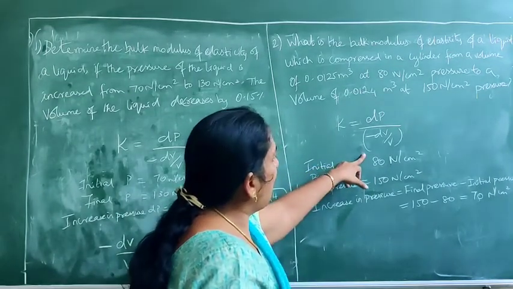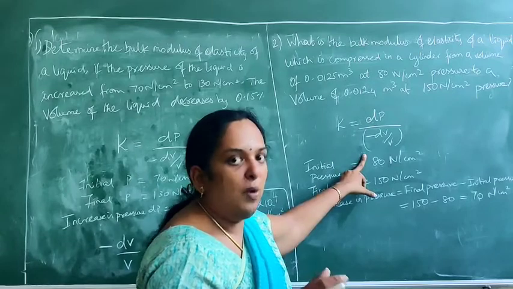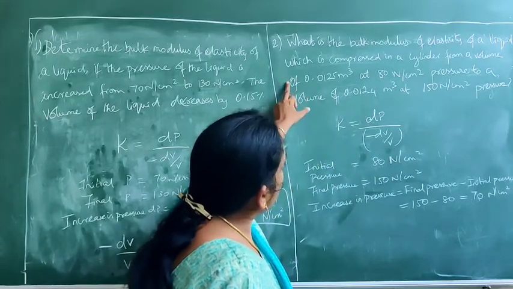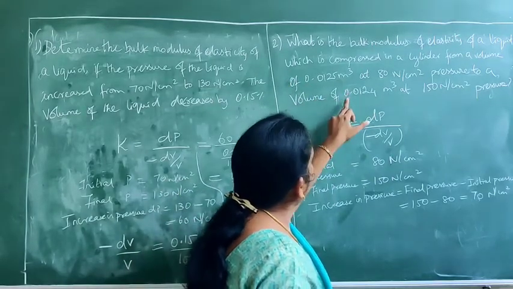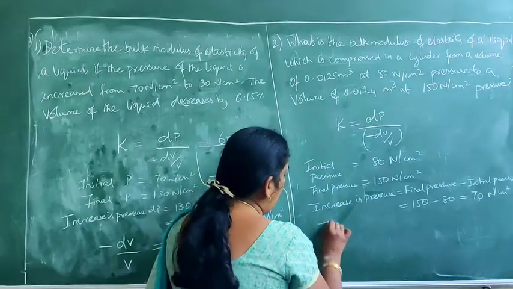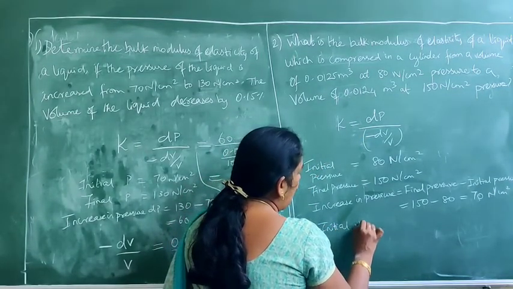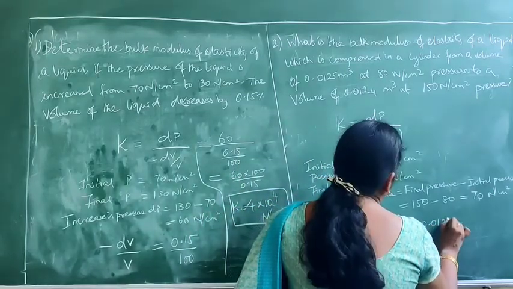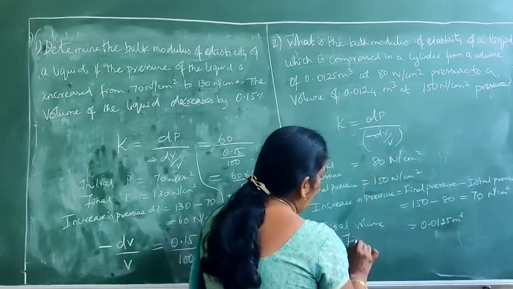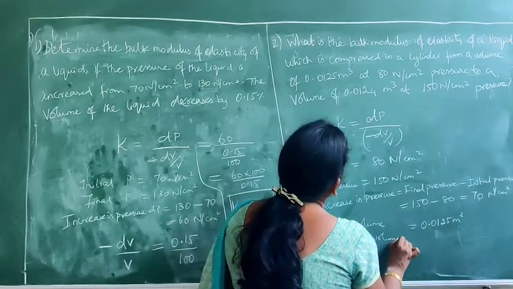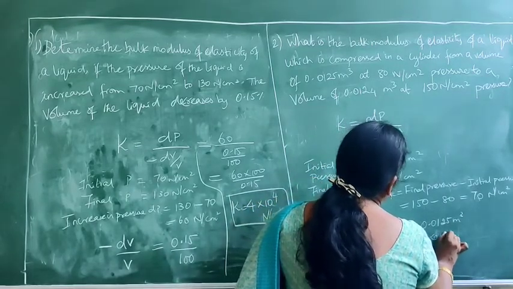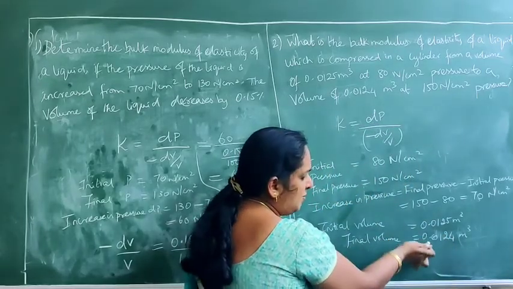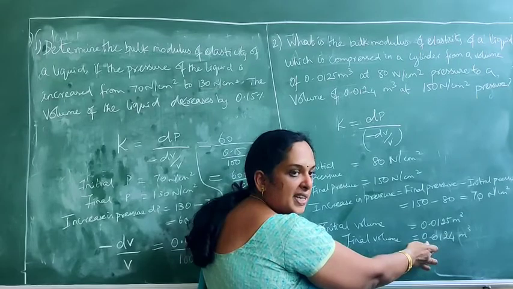Now what is dV by V? dV is change in the volume or decrease in the volume, and to that of the original volume. So what is given here? This cylinder is compressed from a volume of this to the volume of this. So initial volume is your original volume, that is 0.0125 meter cube. So what is the final volume? Final volume is 0.0124 meter cube. So what is the decrease in volume? From initial to final, it has decreased.